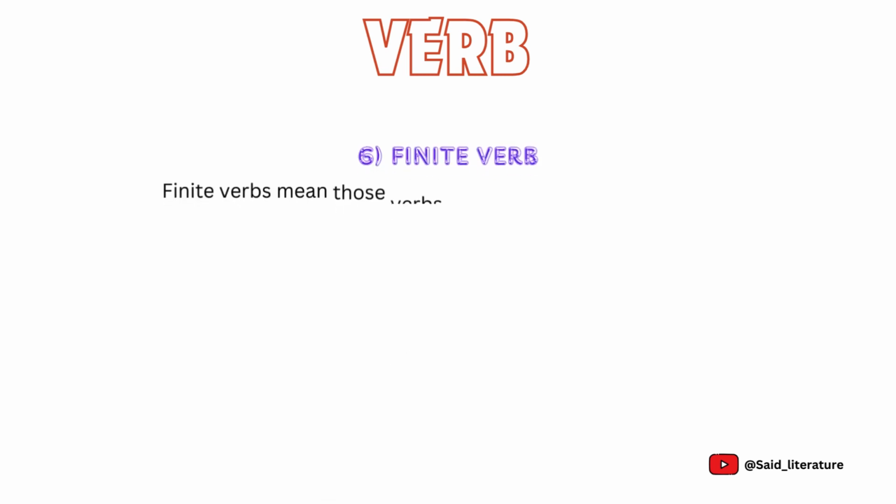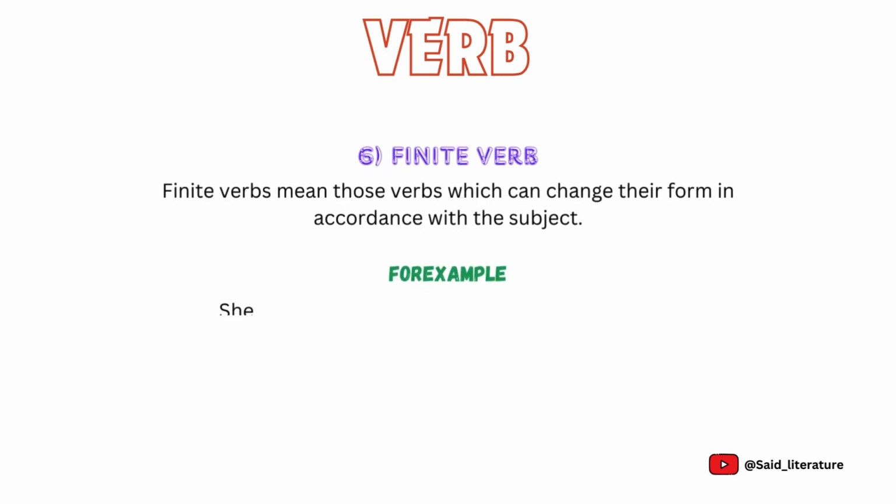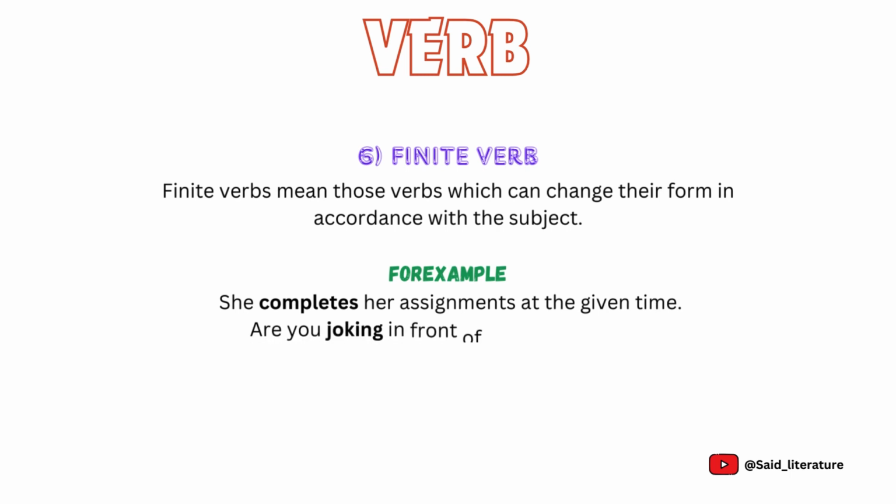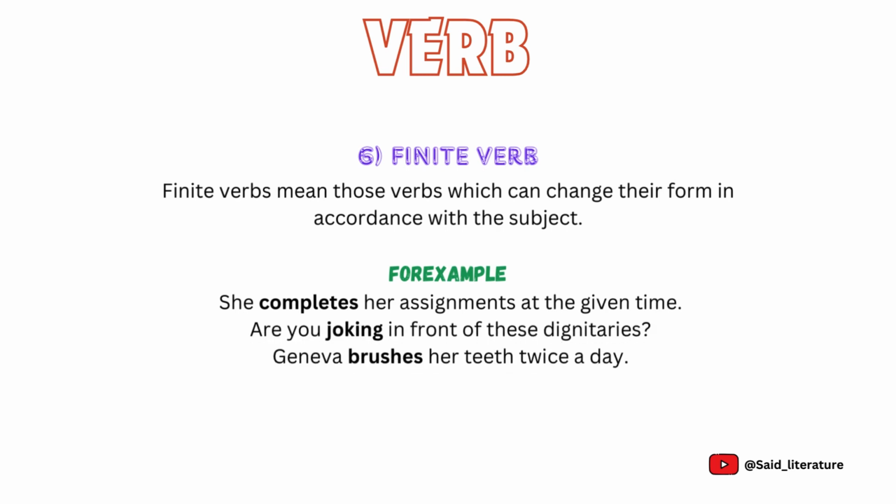Sixth is finite verb. Finite verbs mean those verbs which can change their form in accordance with the subject. Examples are: she completes her assignments at the given time. Are you joking in front of these dignitaries? Geneva brushes her teeth twice a day.